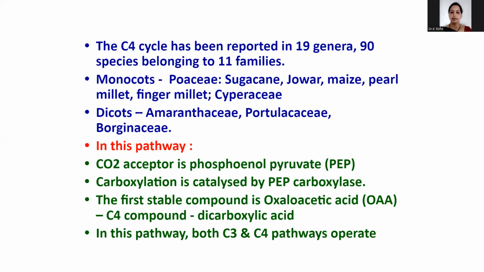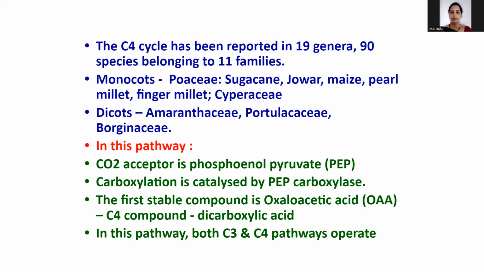Do both have the same types of mesophyll cells? The cells around the vascular bundle sheath are similar in the mesophyll tissue of the leaves in both C3 and C4. But particularly in C4 plants, some large cells are around the vascular bundles. They are known as bundle sheath cells.